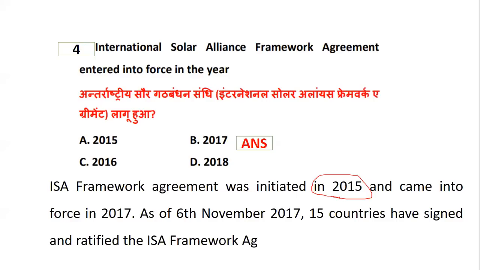Fifteen countries have signed and ratified. Ratified means legally entered into the International Solar Alliance framework agreement. So the complete date is 6th November 2017, and it was initiated in 2015.